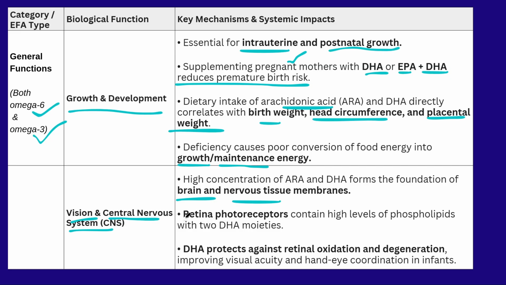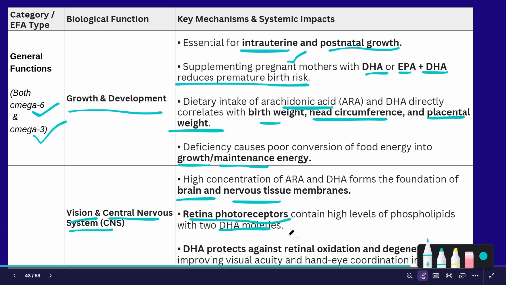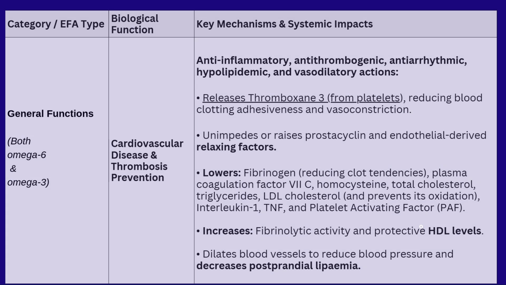Along with it, it is helpful for the eye health, where the retina photoreceptors have the DHA molecules in it. And also the DHA will prevent the damage to the eyes, where the oxidation and degeneration are reduced because of the perfect amount of DHA in the diet.